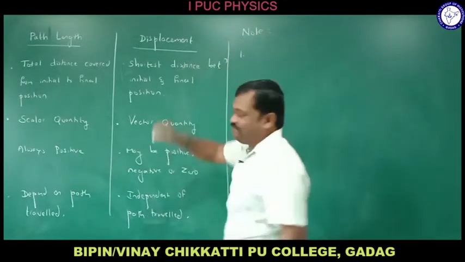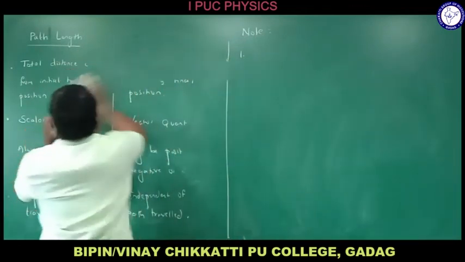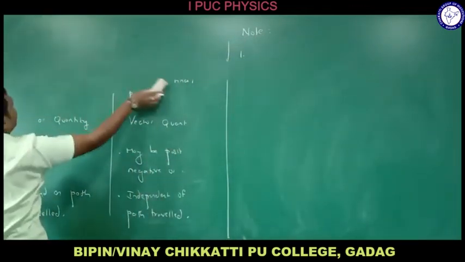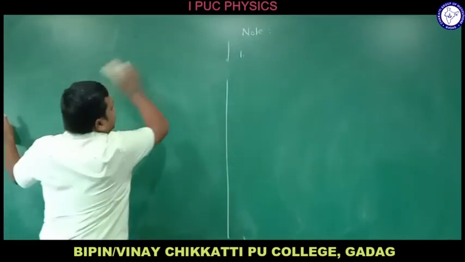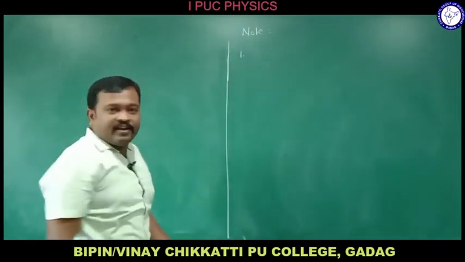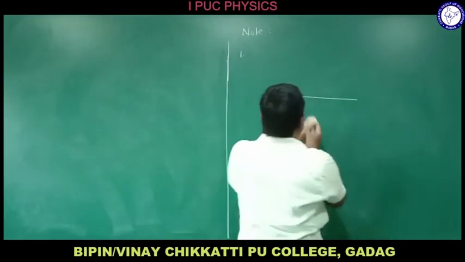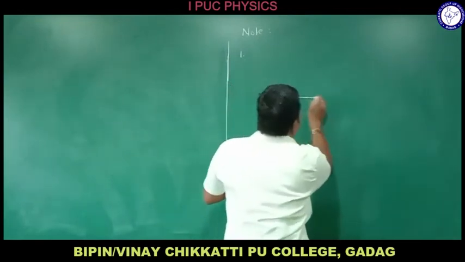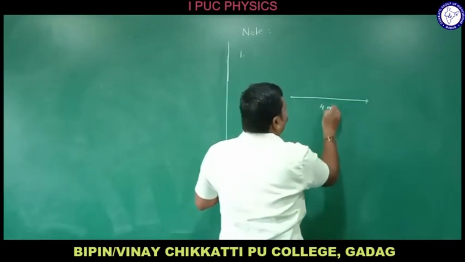First one. Let me consider a body moving in a direction which I have given here. For example, a body is here and it moves towards east for about 4 meters.